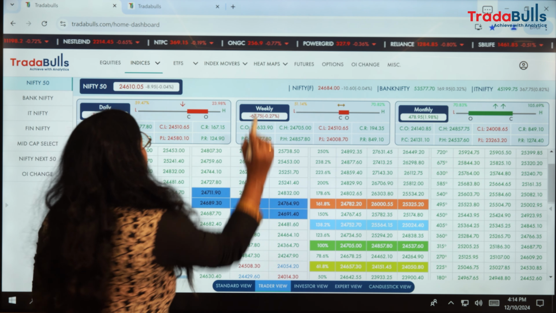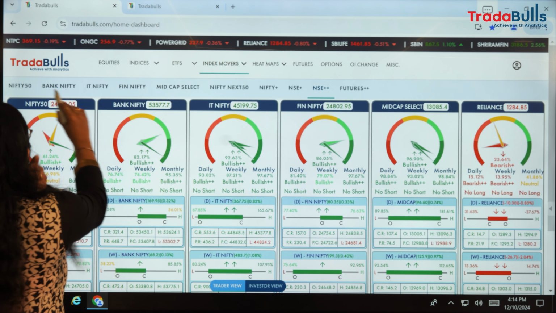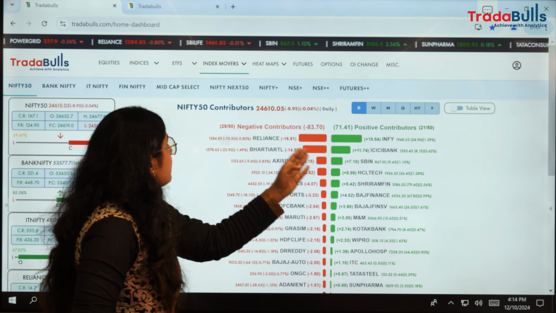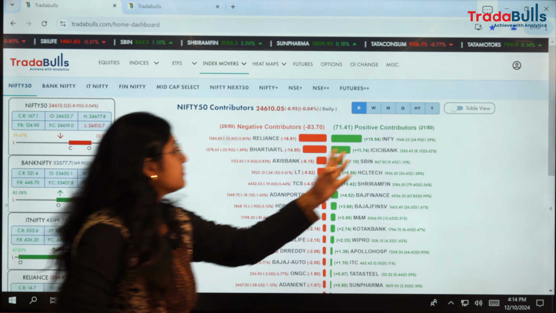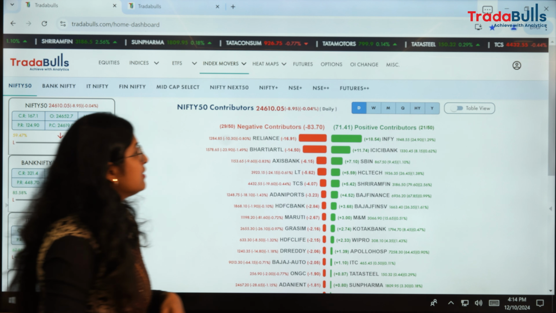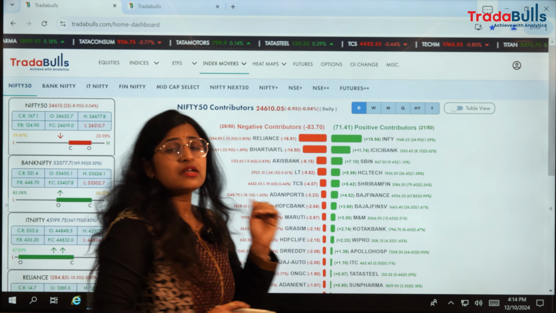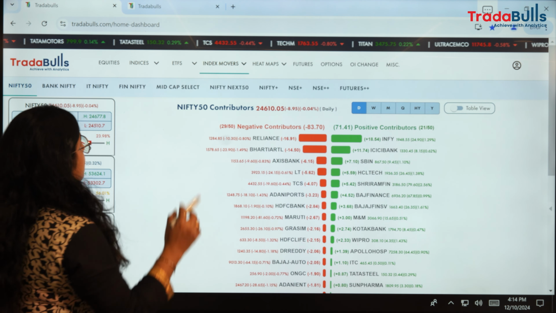So let's see what all the counters have moved in the Nifty 50 today. Today Reliance, Bharti Airtel and Axis Bank were the negative contributors, while Infosys, ICICI Bank and SBIN were the positive contributors. Majorly, the auto sector and infra sector are going down, while IT is doing very well.